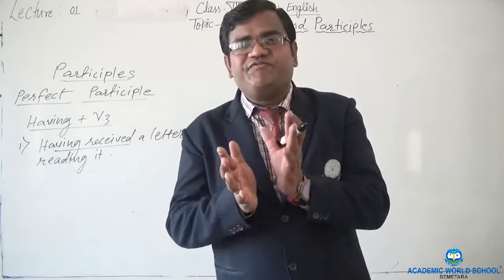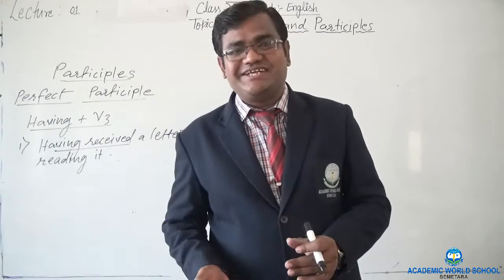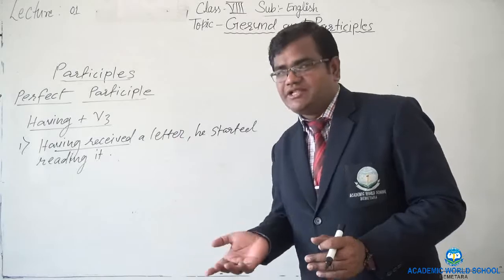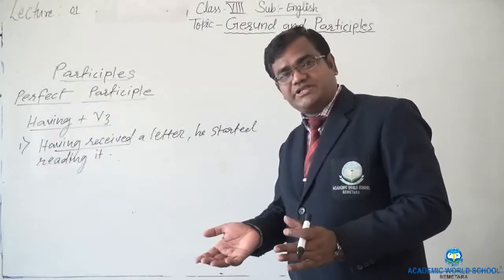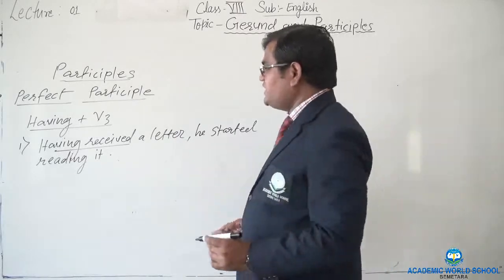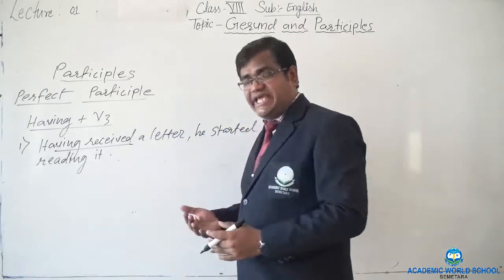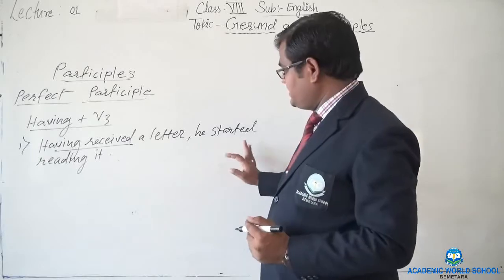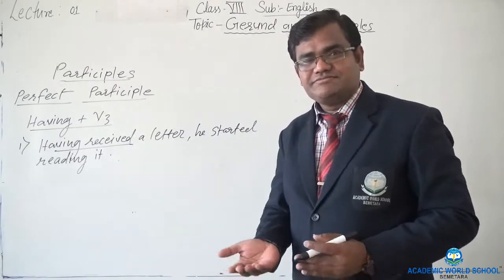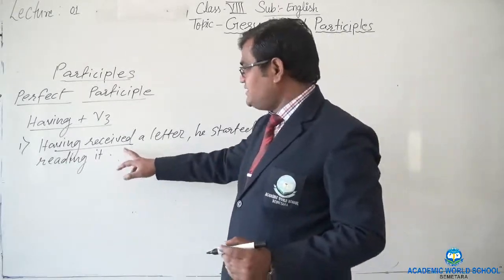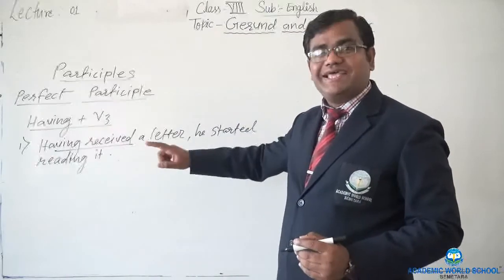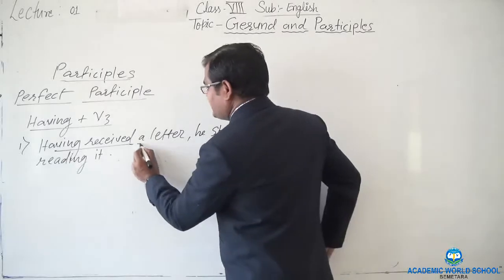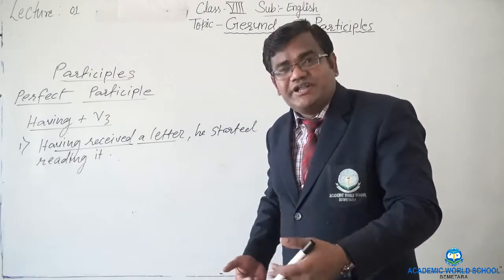When the one action finished, then another action began, immediately. Finished also and began also, and therefore we will find here perfect and continuous both. So here, having received a letter, as soon as he received a letter, he started reading it. Right? So here two actions occurred and it is functioning as an adjective here. Right? Having received a letter, it is telling about the letter, the received letter.